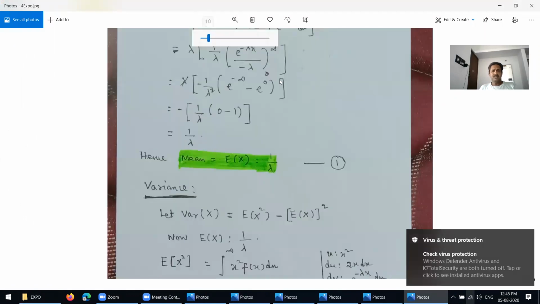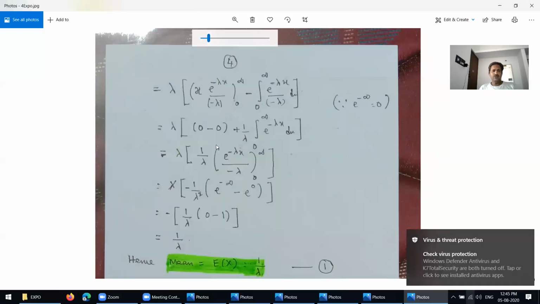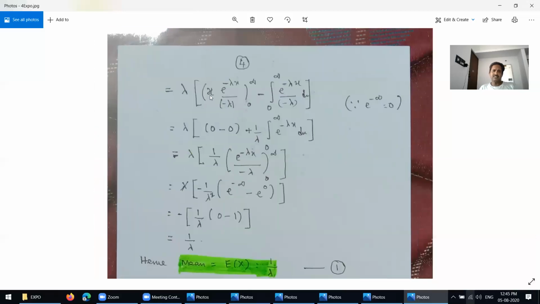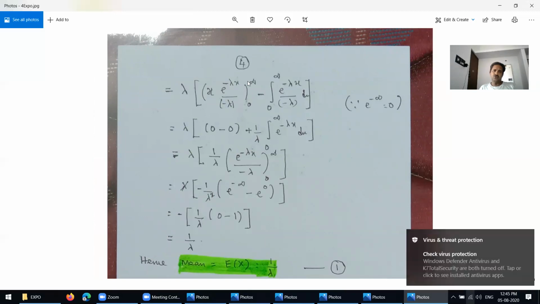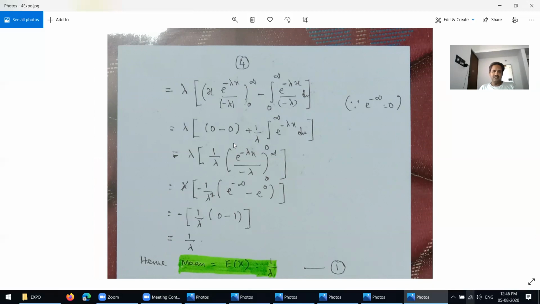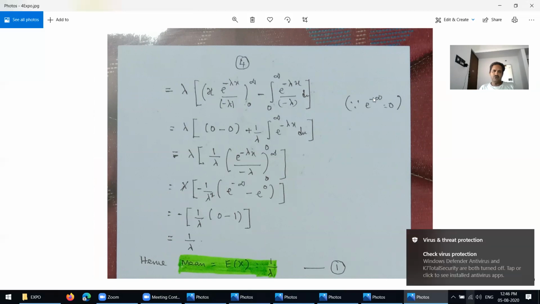Now you replace the values: u equal to x, v equal to this one, with limits 0 to infinity, negative, and du equal to dx. For the upper limit, e power negative infinity equals 0, and for the lower limit, x becomes 0. So 0 minus 0.